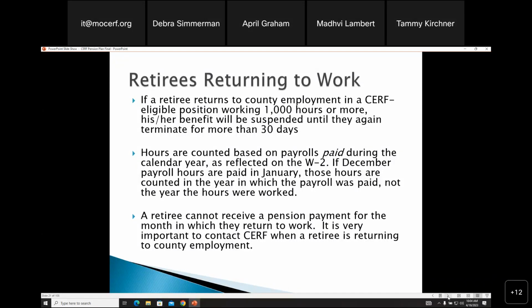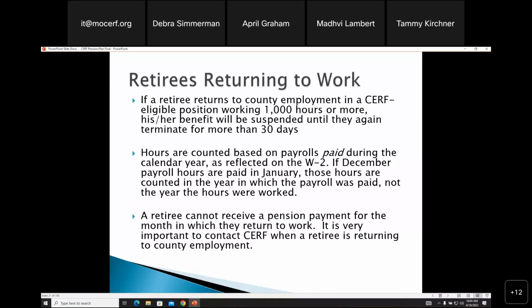If a retiree returns to work in a SERF-eligible position, working 1,000 hours or more, their benefit will be suspended until they terminate for more than 30 days. Hours are counted based on payrolls paid during the calendar year, as reflected on the W-2. If December payroll hours are paid in January, those hours are counted in the year in which the payroll was paid, not the year in which the hours were worked.